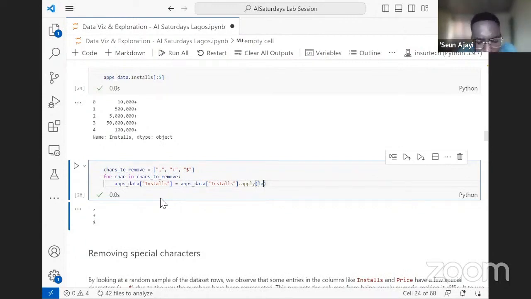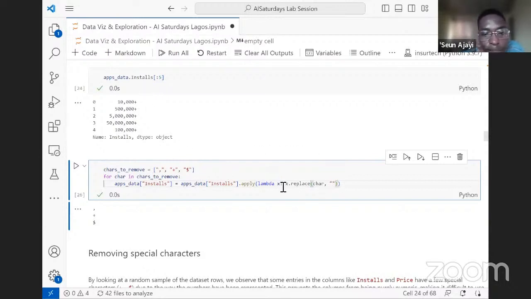So what I'll be using is the lambda function. What this is saying is, for every x, meaning for every data point in the installs column, replace every character with nothing. I don't know if we understand what I'm trying to do here, but let's do something first.